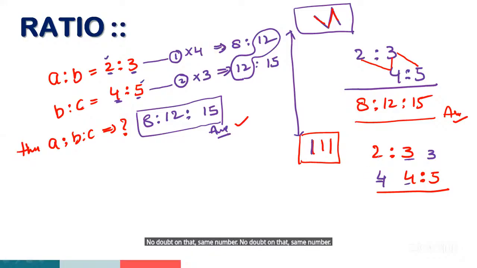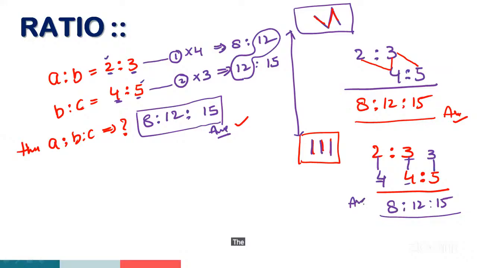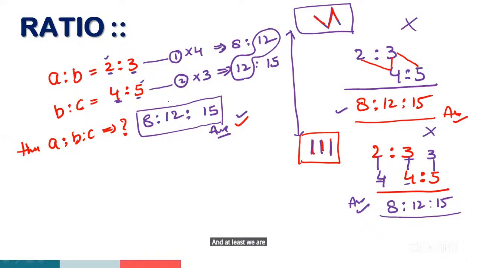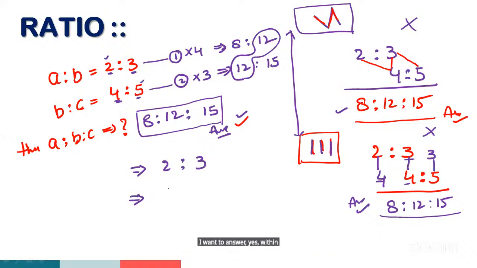First line, 2 4s are 8. Second line, 3 4s are 12. Third line, 3 5s are 15. Any cancellation? I think no cancellation. The final answer here, 8 is to 12 is to 15. Okay, so even with the shortcut method, definitely we are taking 1 or 2 minutes. I think it's a waste of time. I want to answer within a fraction of seconds, or without a pen.